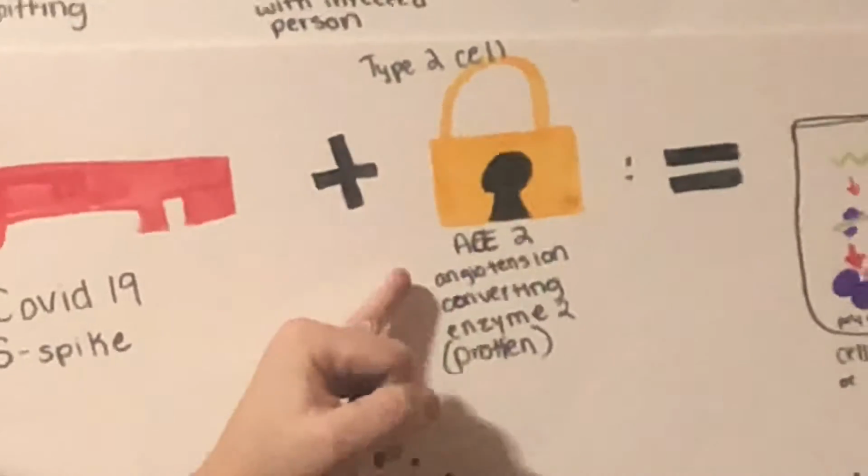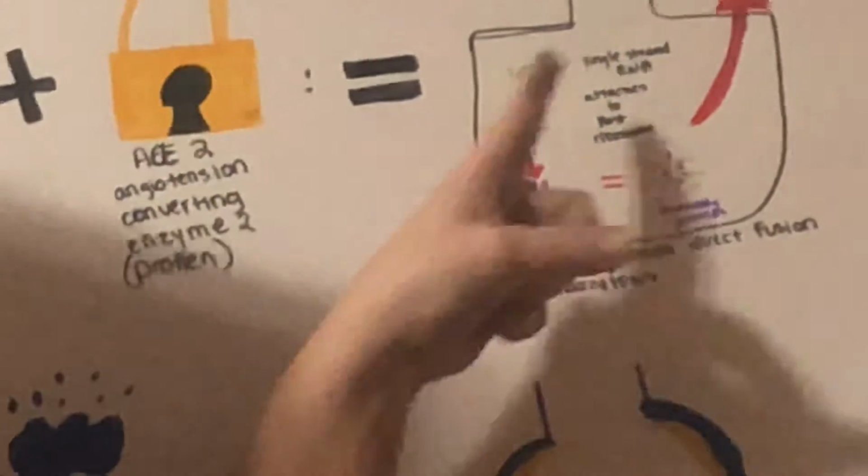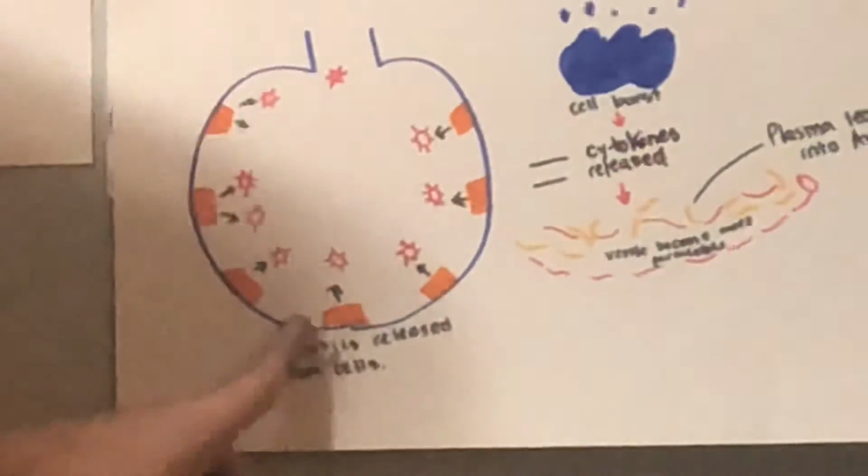The protein ACE2, angiotensin converting enzyme, is the lock. Once it is unlocked, the virus gets into the cell where it attaches its RNA to a host ribosome, where polypeptides are made, and then assembly proteins are made, and the virus replicates itself and puts itself back into the alveoli. Once the virus is released from these cells, it causes them to swell and burst.